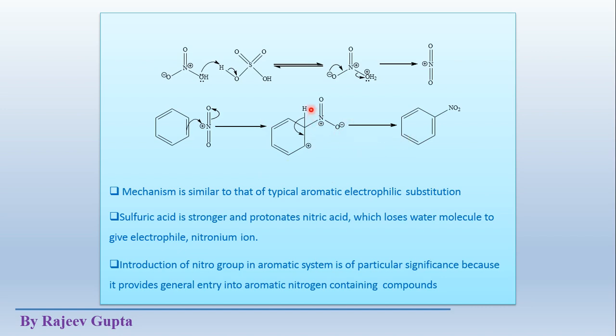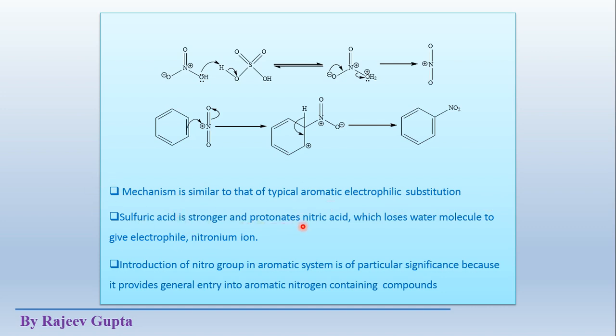Now in the second step, this hydrogen will be removed as H plus ion in an acid-base reaction, and the aromatization restores. So this is the nitrobenzene which is formed as a product. Now the mechanism is similar to that of typical aromatic electrophilic substitution. In aromatic electrophilic substitutions, the mechanisms of all types of reactions are almost similar. The only difference is the reactivity and the generation of the electrophile.